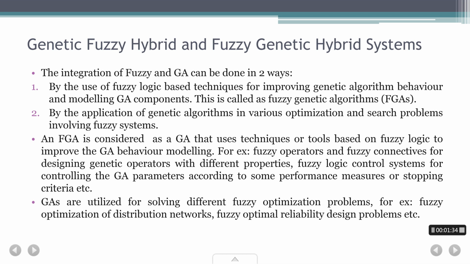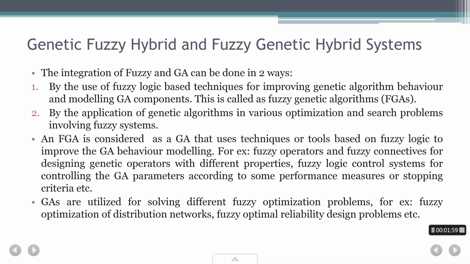The other way is application of genetic algorithms in various optimization and search problems involving fuzzy systems. So here we use genetic algorithms inside fuzzy systems, or basically we optimize fuzzy systems. Fuzzy systems are not optimum enough to give us that particular kind of performance.